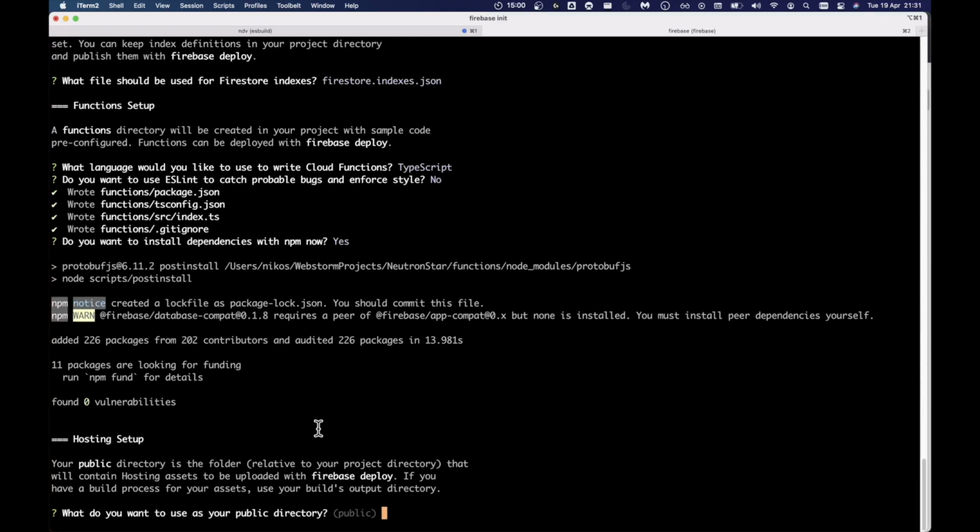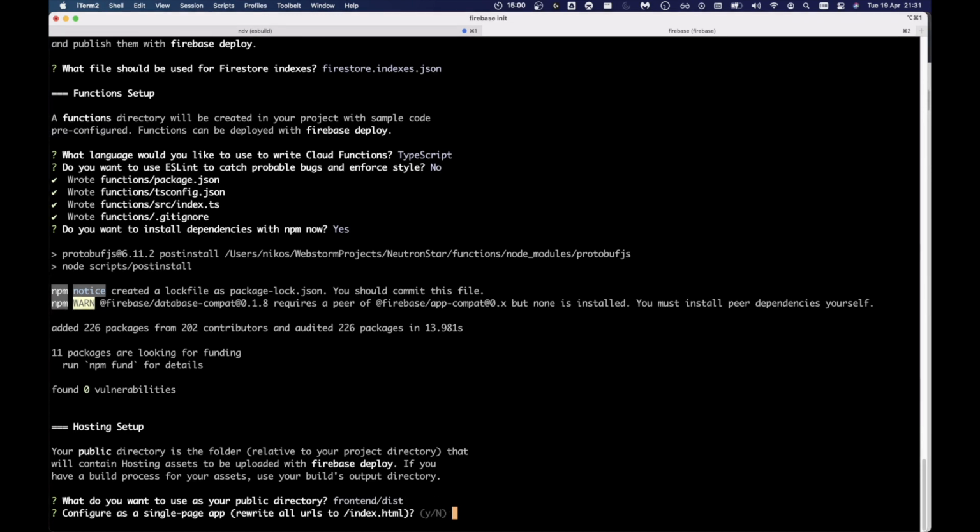Public directory, what do we choose as your public directory? So that's basically the build, isn't it? So public directory is going to be front end. We're going to make a front end folder, and it's going to go into dist, I think, for SolidJS. Is that correct? There's a dist folder for the default SolidJS build. We'll rewrite all URLs to index HTML. Yes.